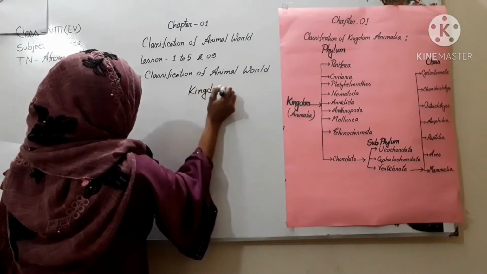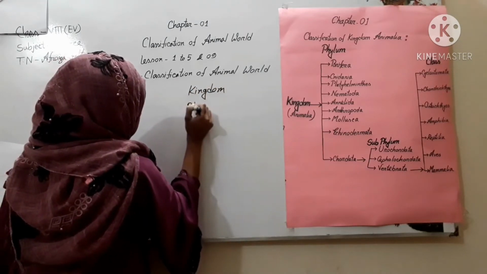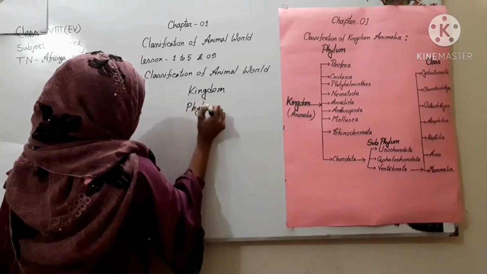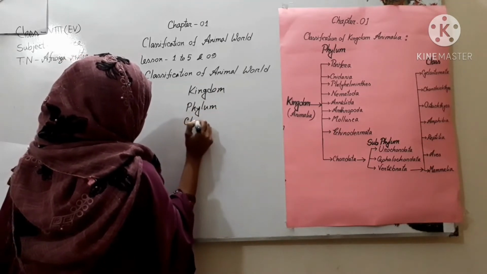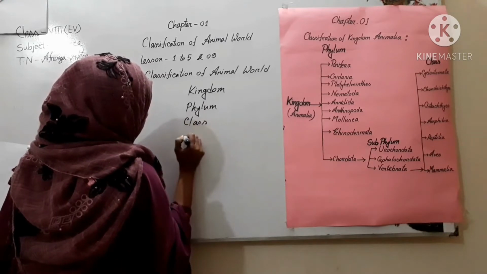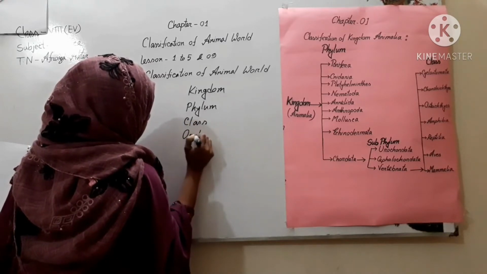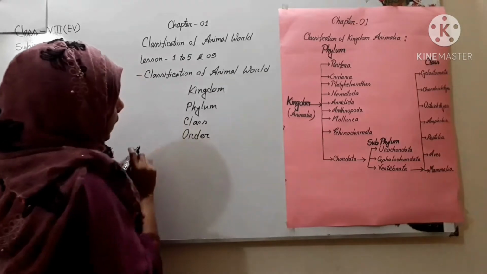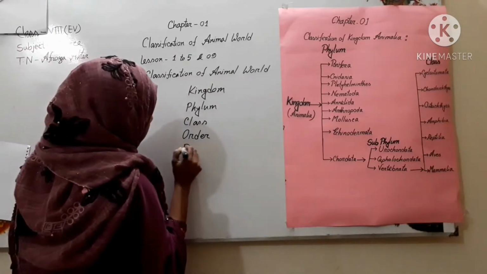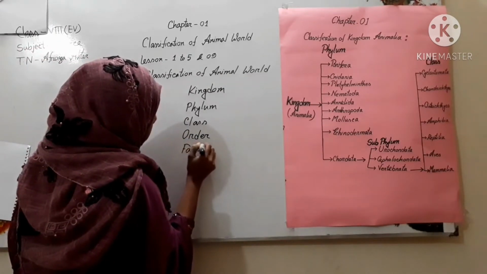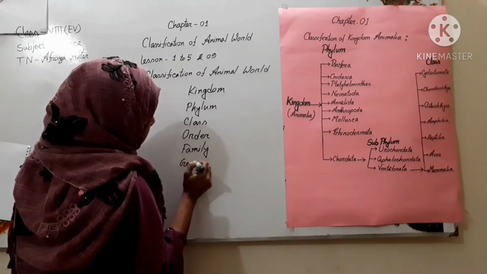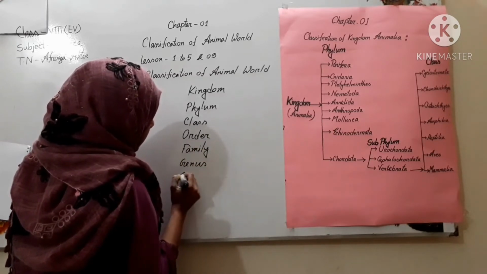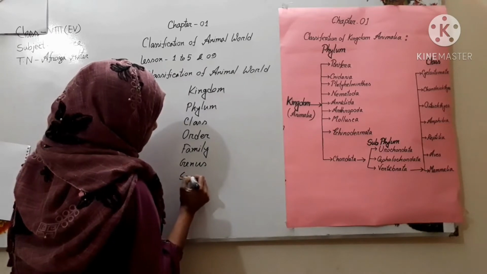Kingdom. Number 2, phylum. Kingdom, phylum, then class, then order, family, genus, and the last one is species.